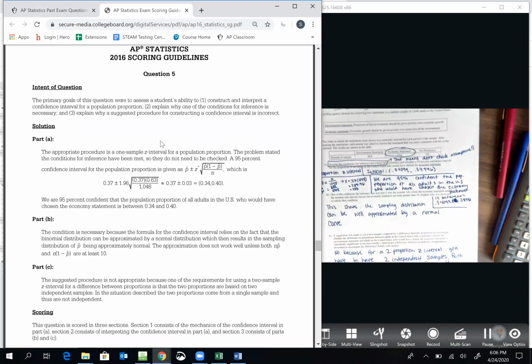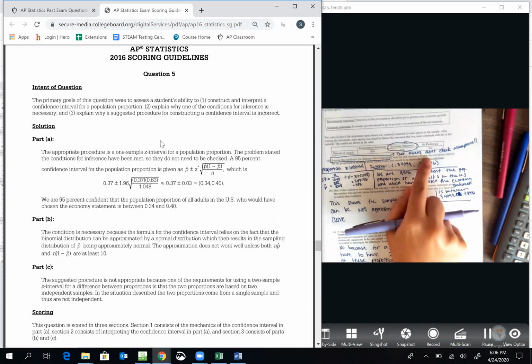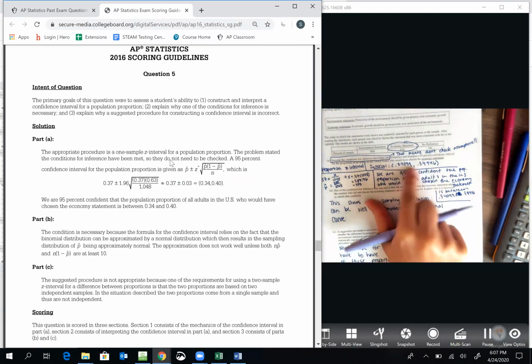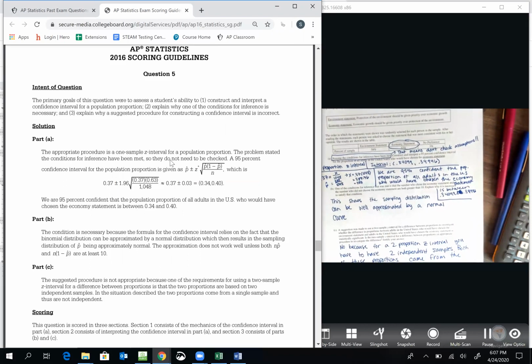So for part A, assume conditions for inference have been met. When it says that, that means don't check the assumptions. They've already been confirmed. You need to do everything else, but you don't need to check the assumptions. So you need to find your interval. This one, I've seen this throw people off. I tried to put it in the review video. Hopefully you caught it here.